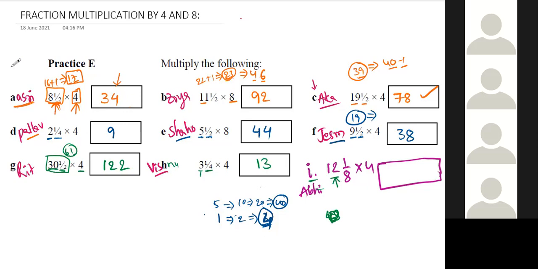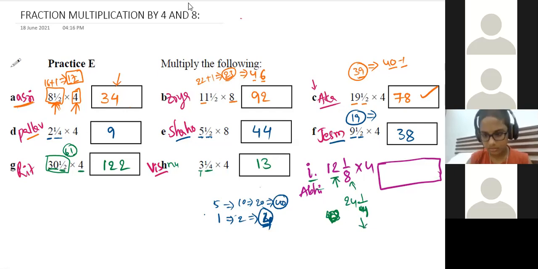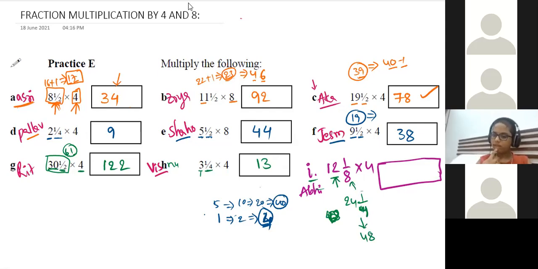12 double, 24, sir. 1 by 8 double, it will be 1 by 4. Okay. Sir, can I tell? Oh, yes, sir. Siddharth, okay, I'll give one question to you. Just wait. 24 double, 48, sir. Quarter part double, half. Half, sir. Okay, so that's your answer: 48 and half.